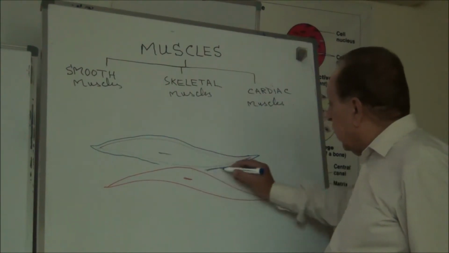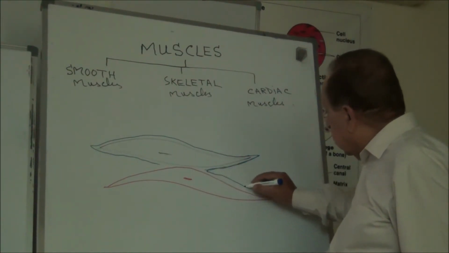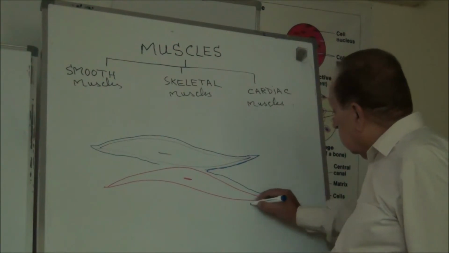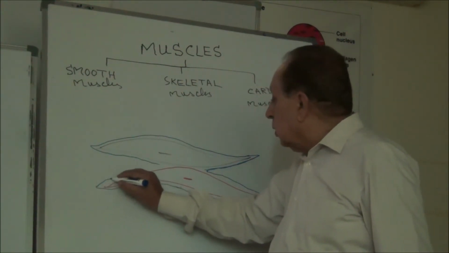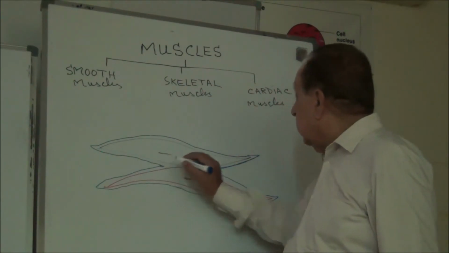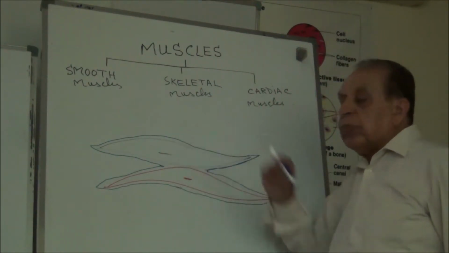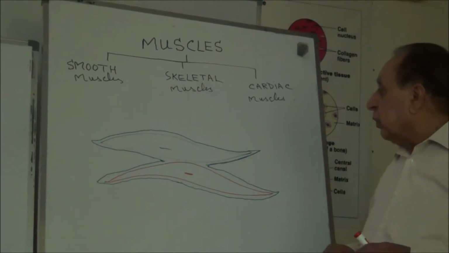So there is a gap. Again, the external lamina covers the lower cell, the lower portion and upper portion, and again there is a gap between these two cells.